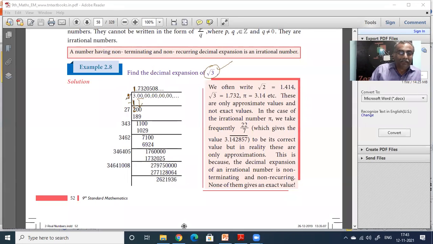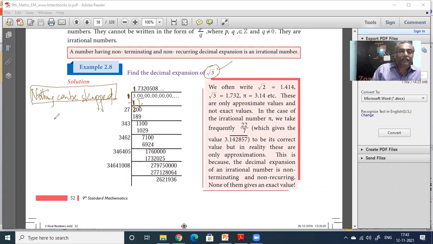Nothing can be skipped. In mathematics, nothing can be skipped. Everything has to be learned. There is nothing called skipping. In English, you can skip. Maybe in Tamil, you can skip and escape. Maybe in social science, a little bit you can skip and escape.